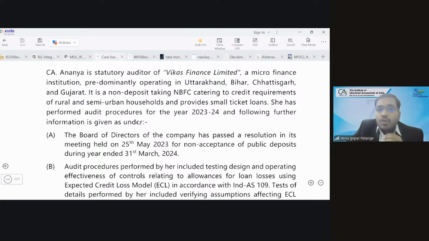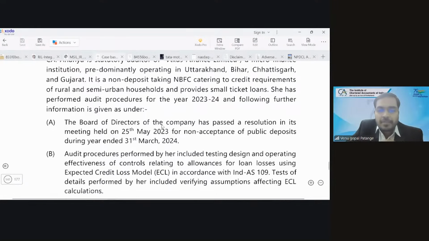Ananya, statutory auditor of Vikas Finance Limited, predominantly operating in Bihar, Uttarakhand, Chhattisgarh, Gujarat. It is a non-deposit taking NBFC catering to credit requirements of rural and semi-urban households and provides small ticket loans. She has performed audit procedures for the year 23-24 and the following further information is given.